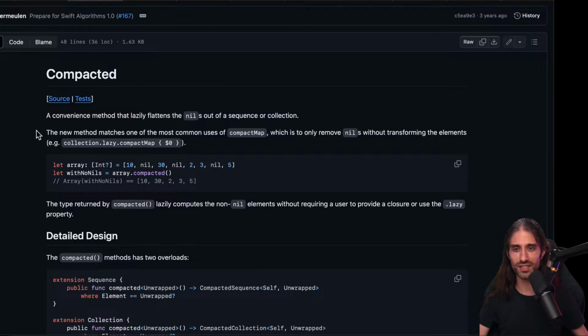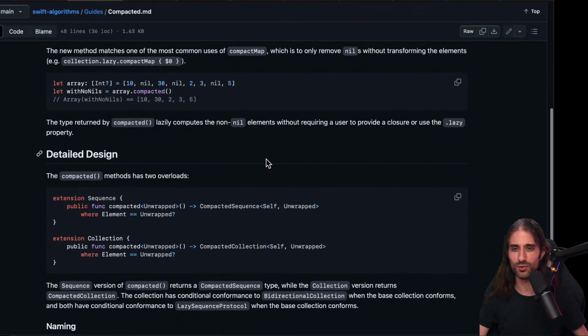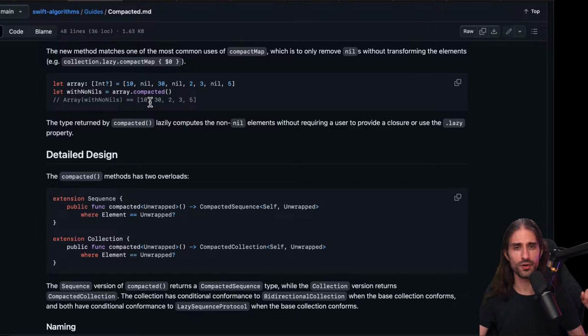So the new method matches one of the most common uses of compact map, which is to only remove nil without transforming the elements. So collection.lazy.compactMap with $0 in the closure. Okay, so I wasn't that crazy for wanting to do it. And the type returned by compacted lazily computes the non-nil elements without requiring the user to provide a closure or the lazy property. So it does lazy under the hood, which is a nice addition.